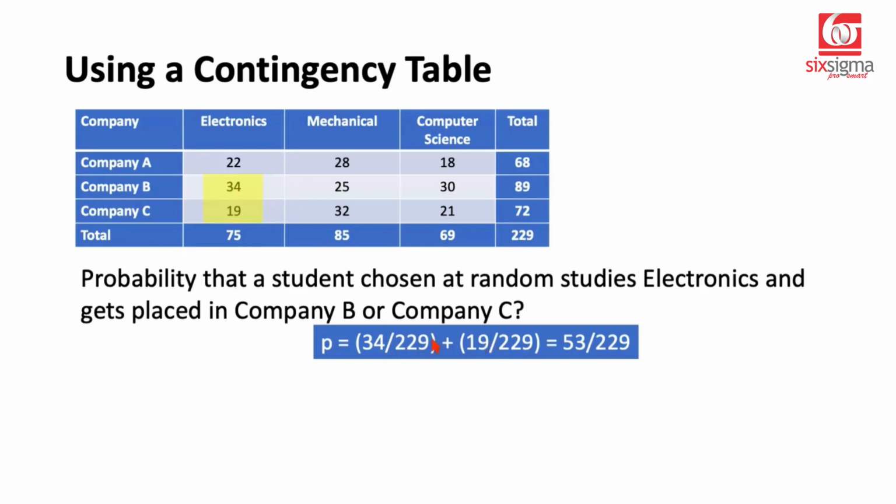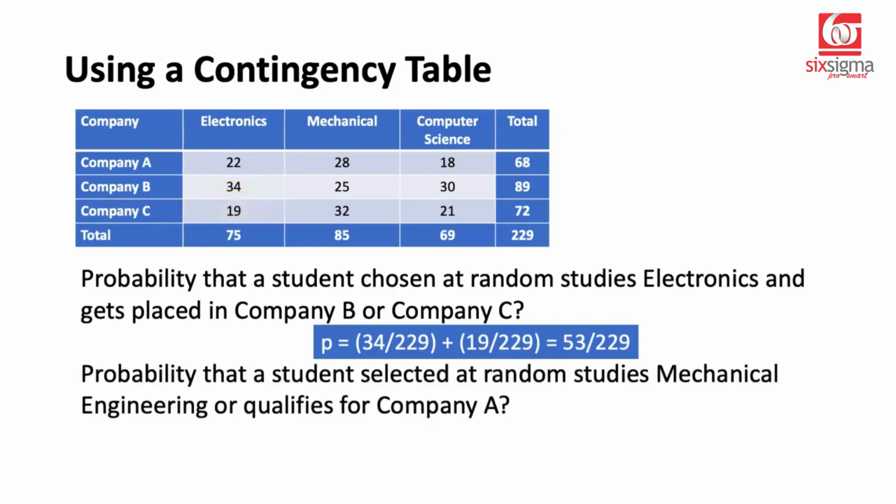Notice this is the case where a student cannot be placed in both company B and company C at the same time. So this is a case of company B and company C being disjoint. That's why, when calculating the probability, you are not adjusting for anything in common. You're just adding the two probabilities simply using the addition rule. Let's look at another question.